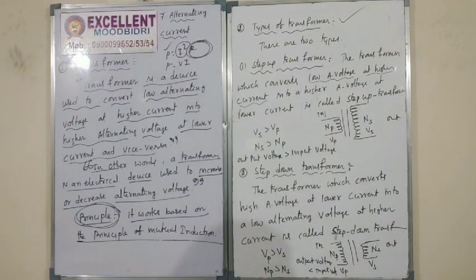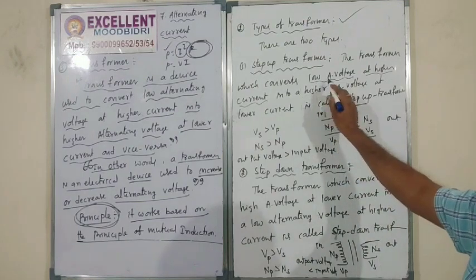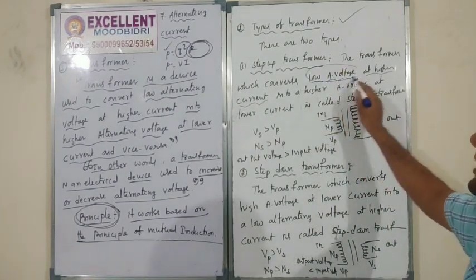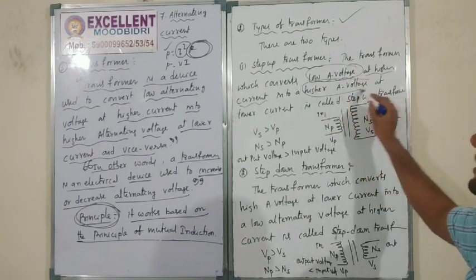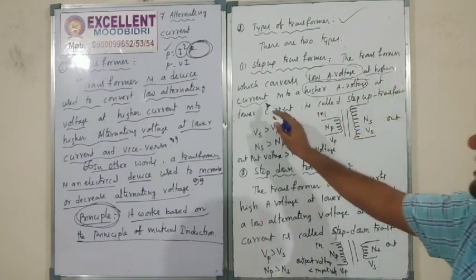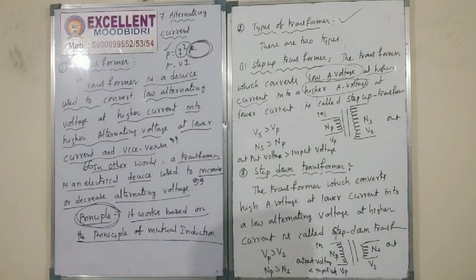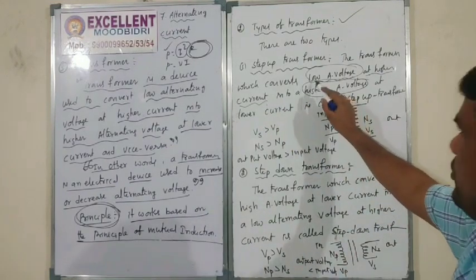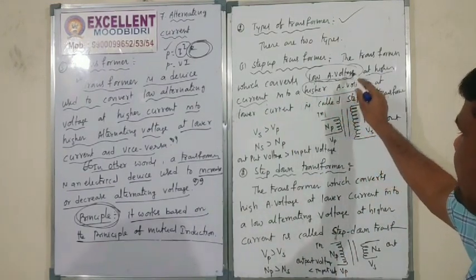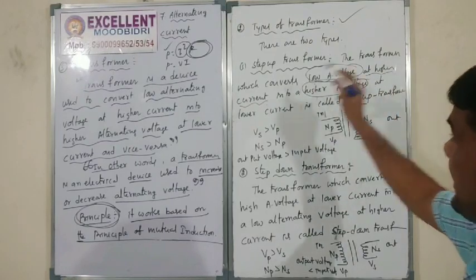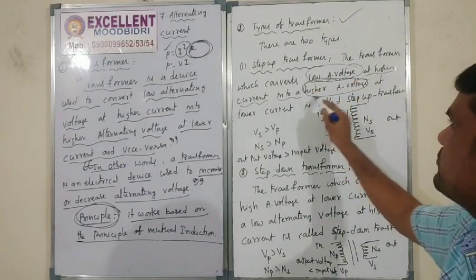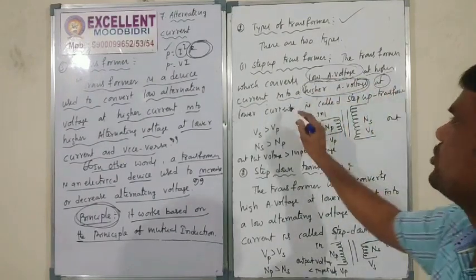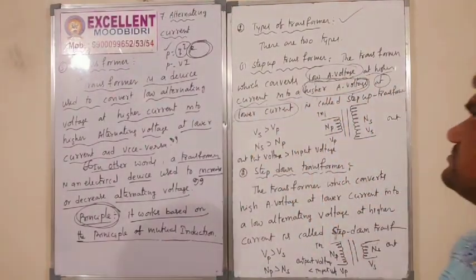Low alternating voltage at a high current is converted into a higher voltage at a lower current.